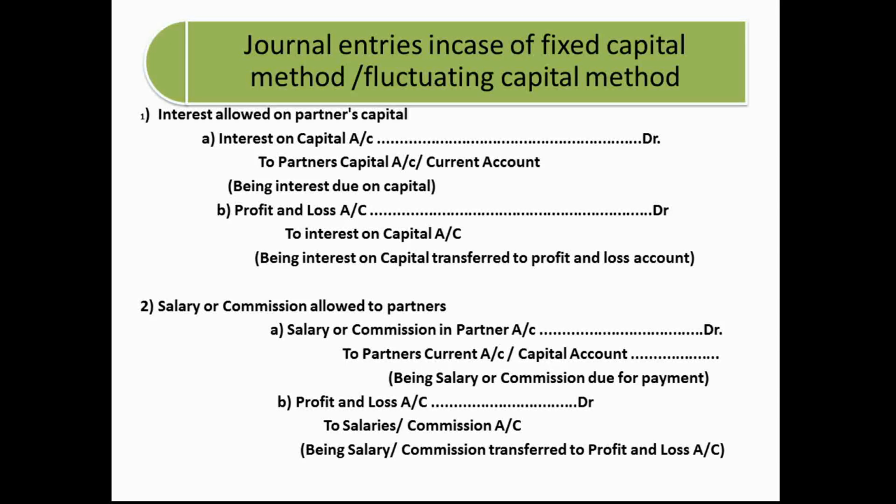For a partnership firm, there are two accounts, trading account and the profit and loss account, and one statement, that is the balance sheet, related to the firm. And for the partners, there is an account called the current account if the method is the fixed capital method, or capital account in case of the fluctuating capital method. So for partners, two accounts are there with the option of current account or a capital account, but the firm has the trading account, profit and loss account, and the balance sheet.